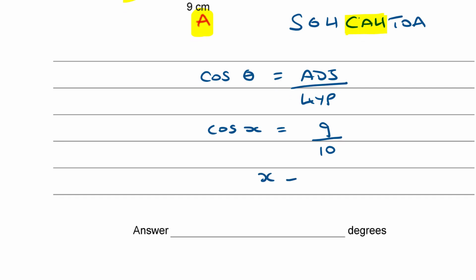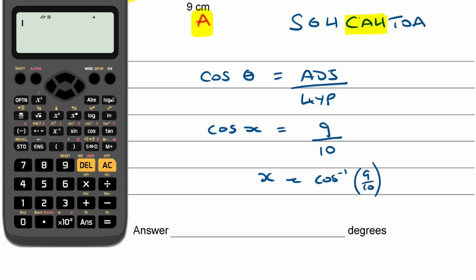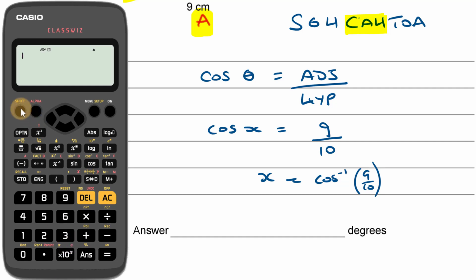So then x is going to be the inverse cosine of 9/10. Okay, so reaching for the calculator, shift cos 9 divided by 10 comes out to 25.84, which we're just going to round off to one decimal place, 25.8.